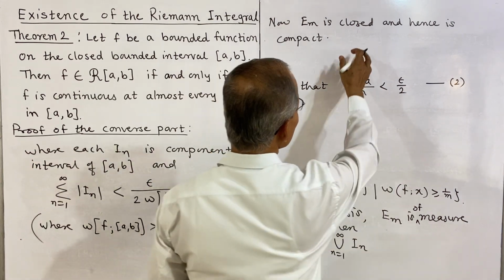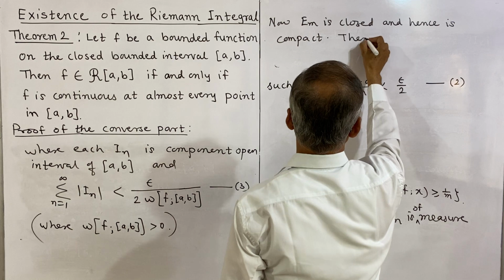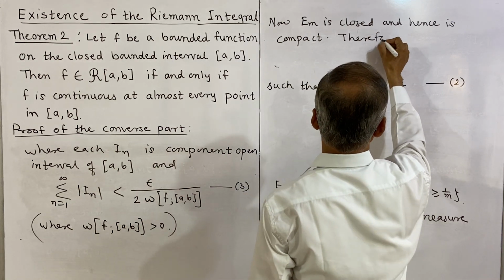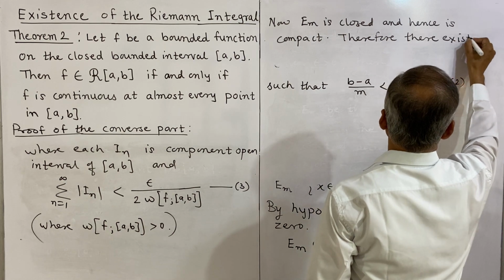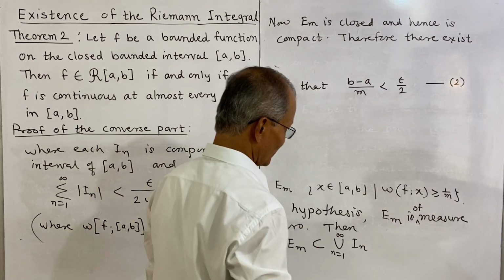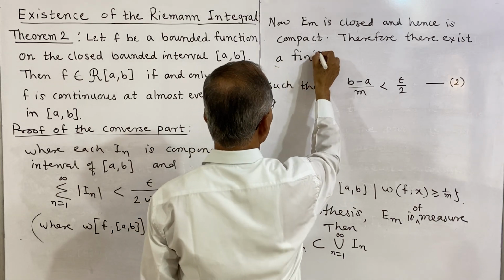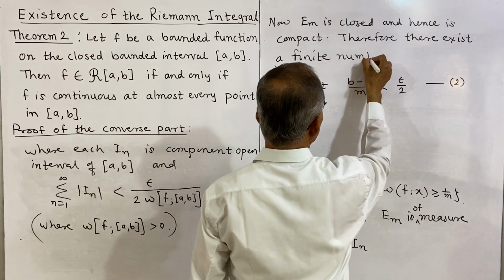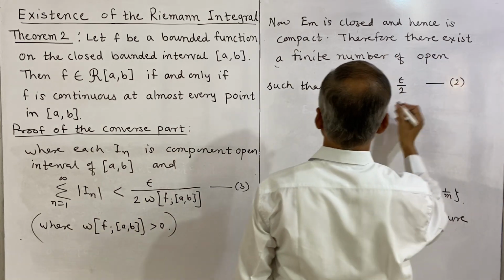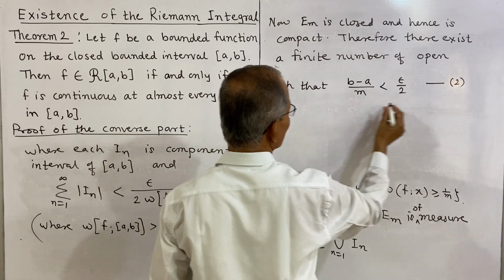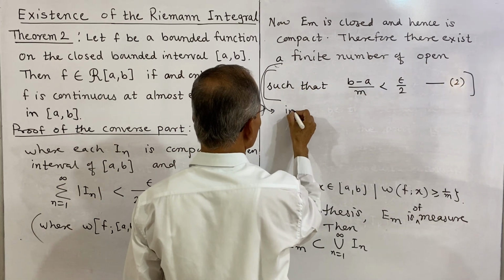So EM is compact, and hence there exists a finite number of open intervals.